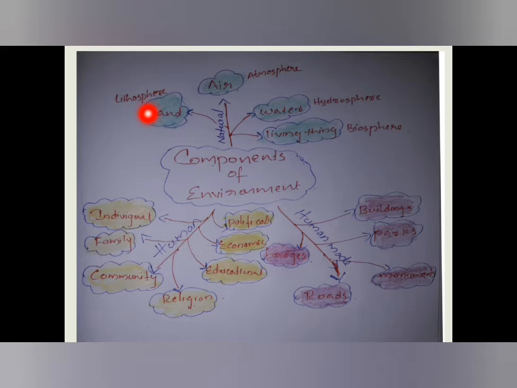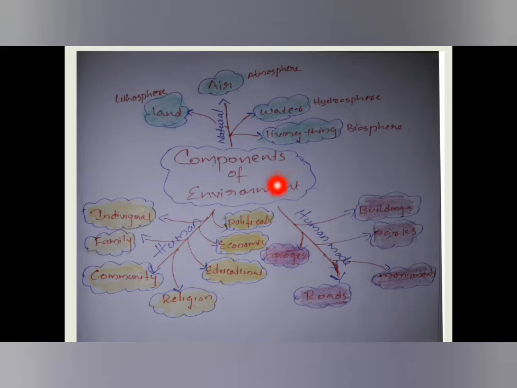Then lithosphere is the domain of land. Atmosphere means it is a layer of gases that surrounds the earth. Then hydrosphere, it is the domain of water. Biosphere means it is a narrow zone where these three domains interact with each other. That is lithosphere, atmosphere and hydrosphere interact with each other to form a narrow zone called biosphere, and only in this biosphere living things can exist.